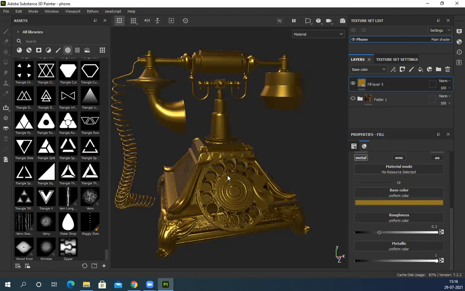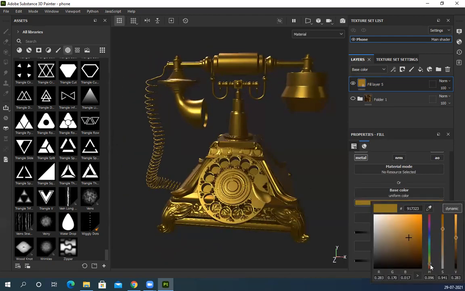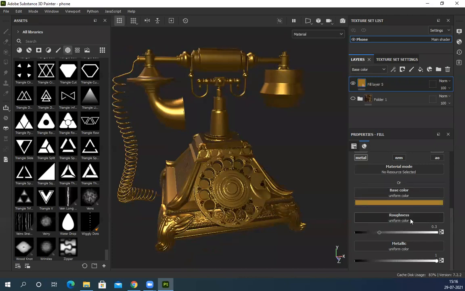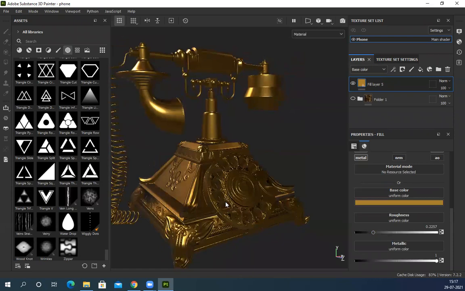Instantly you can see it looks like a golden thing, and the color should be slightly more towards red, and slightly lighter. Yeah, now it's much better. And roughness I can reduce or increase based on my requirement. If it's a base, usually keep it as raw metal, raw gold. So it's pretty shiny, glossy, full metal.